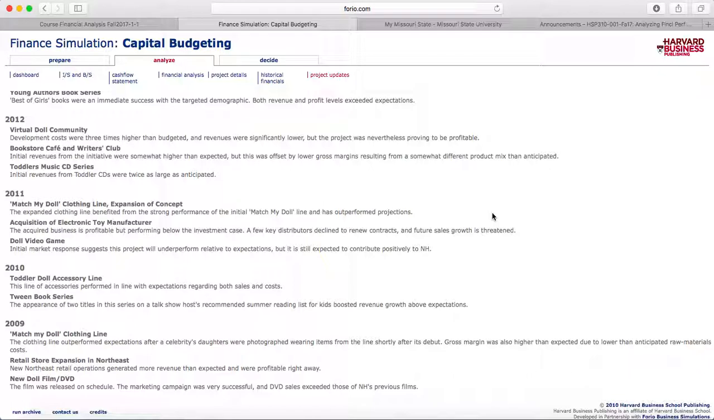Going off of that, the toddler doll accessory line had the higher NPV of the two at 6.82. It did have the lower IRR and the lower PI, but I did like the NPV, even though the payback period was one of the longer ones in this selection.